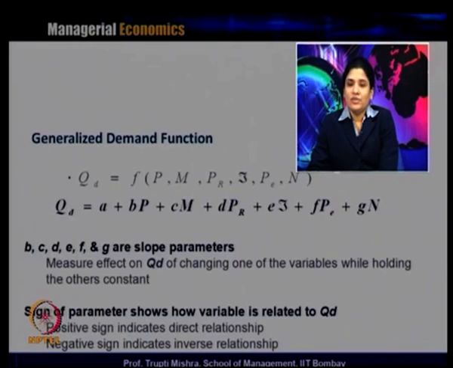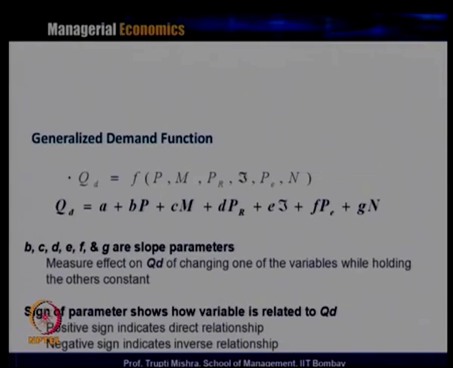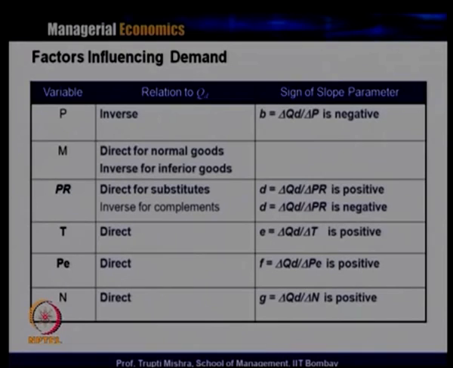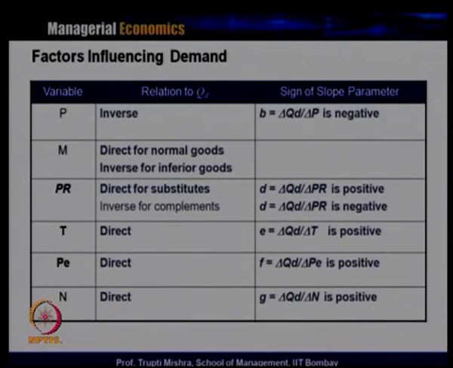If it is a positive sign, there is a direct relationship between that variable and the quantity demanded, and if it is a negative sign, then there is an inverse relationship between that variable and the quantity demanded. So, now if you see all these variables and how they are related, price is inversely related to quantity demanded, and the slope, that is B, which is del QD by del P, is negative. M is the income, direct for normal goods and inverse for inferior goods.